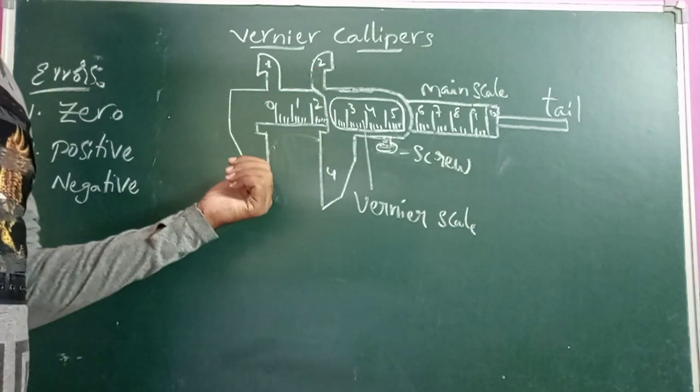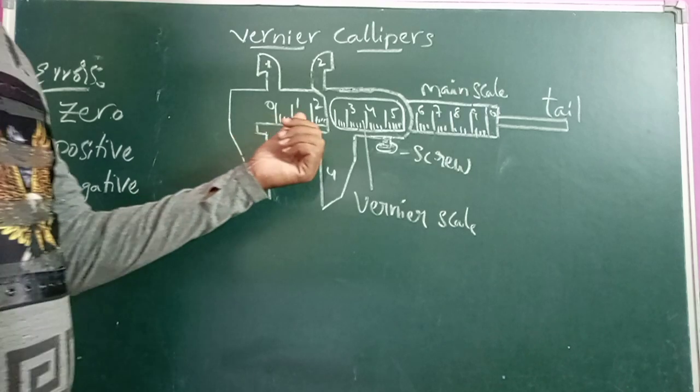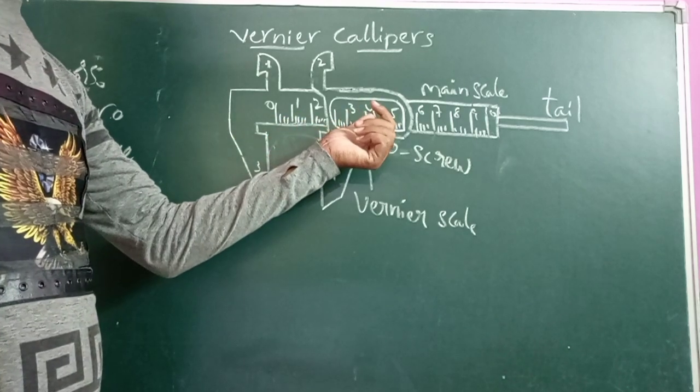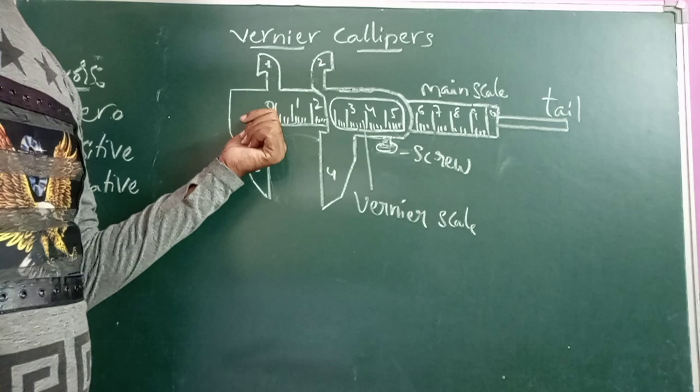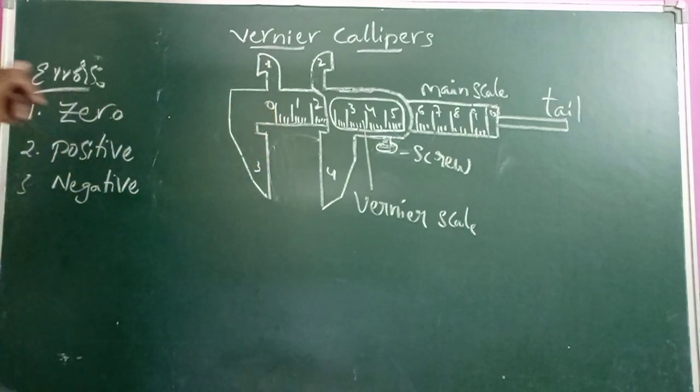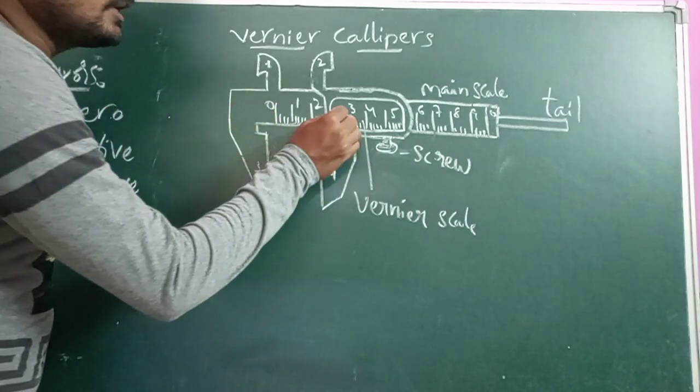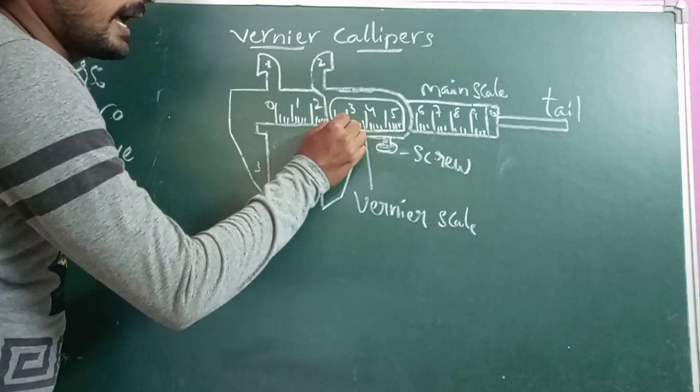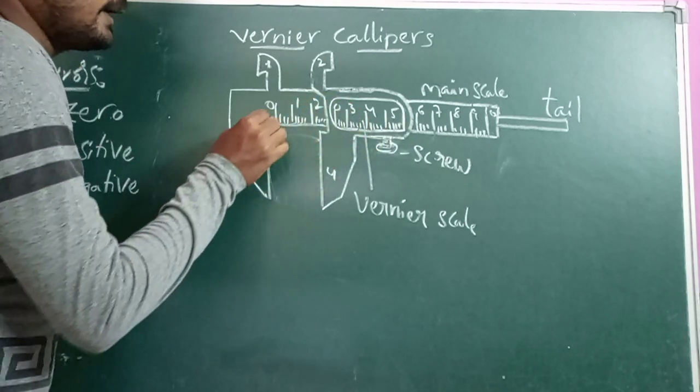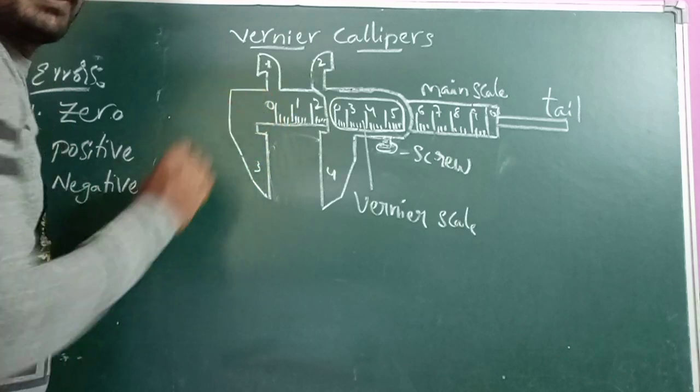At that time, we must check the vernier scale and main scale reading. The vernier scale has its 0 point here, and the main scale has its 0 point here.